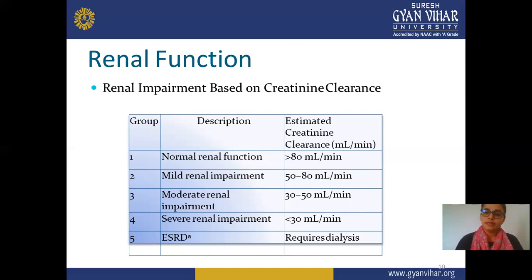Third is moderate renal impairment, with 30 to 50 ml per minute estimated creatinine clearance. In the fourth group, severe renal impairment is observed if creatinine clearance is less than 30 ml per minute. And next is ESRD, which requires dialysis. So these are the renal impairment conditions showing how much creatinine clearance is observed in a particular group.